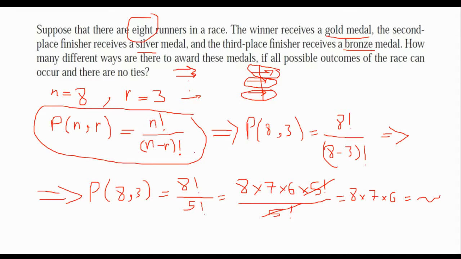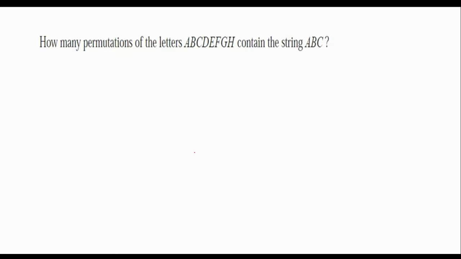Now let's go through the second question to see how we can deal with that. How many permutations of the letters, so we have how many letters here? 1, 2, 3, 4, 5, 6, 7, 8. Contain the string ABC. So it means that these 3, we can consider as one string. Here, ABC, I can consider as one string. It means that now instead of 8, I have 6 cases, because S, D, E, F, G, H. Now I have 6 cases instead of 8 cases.